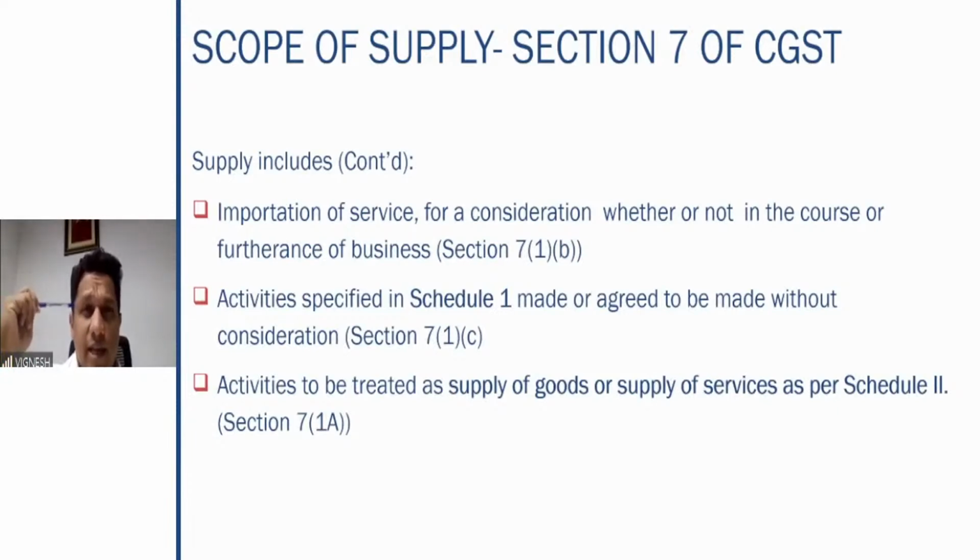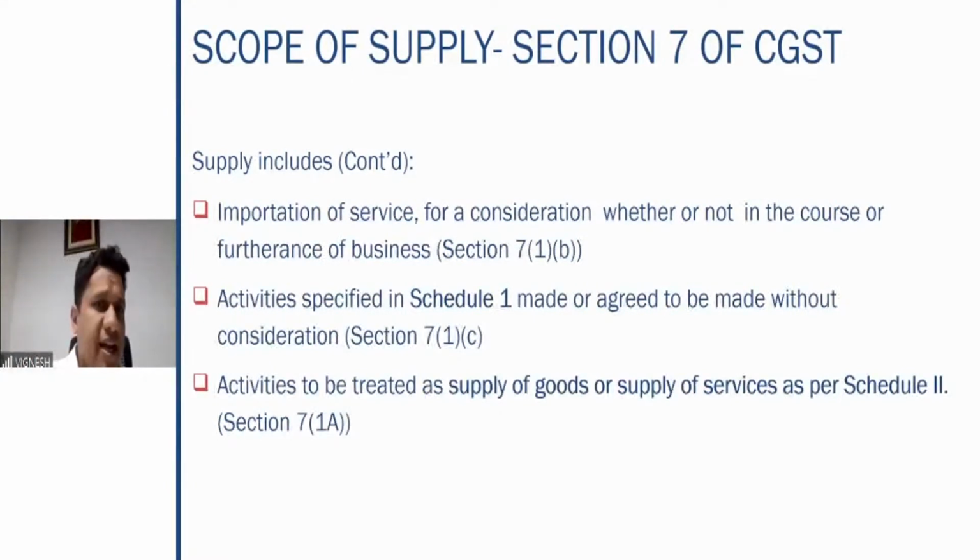Simple example, Netflix. If you observe, you always pay in US dollars. So you are procuring the service for consideration, but is it in course or furtherance of your business? No, it is for your entertainment. Therefore, that is also a supply as per GST. The moment it is a supply, the next question is whether it is a taxable supply or an exemption.